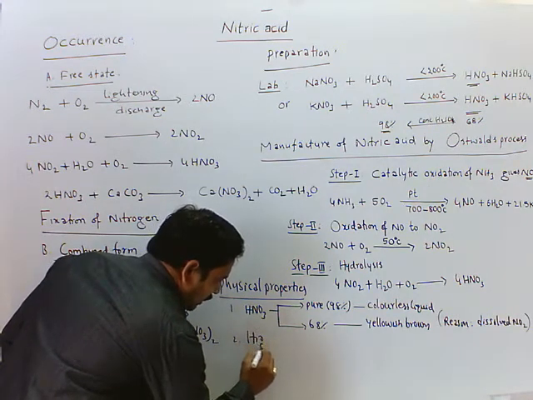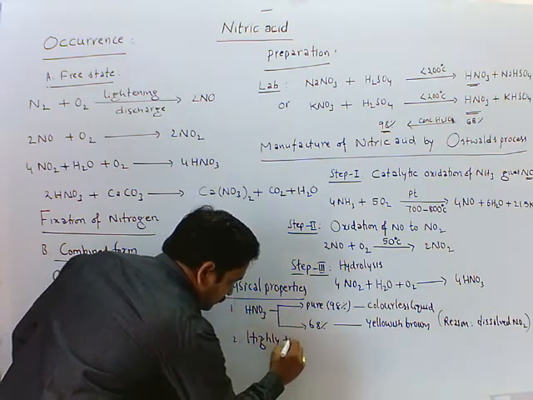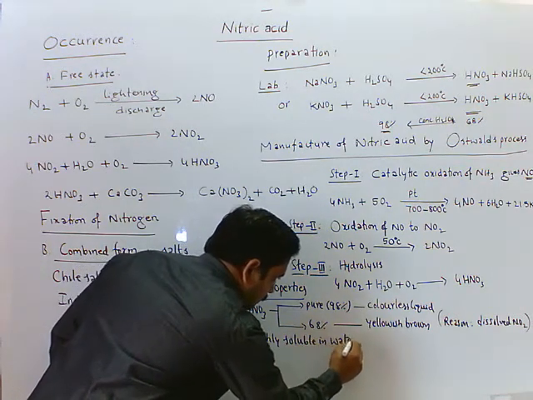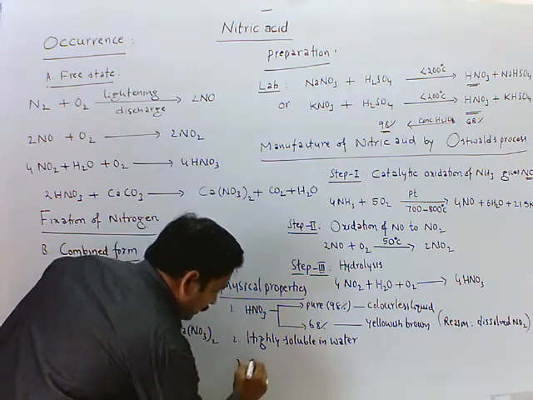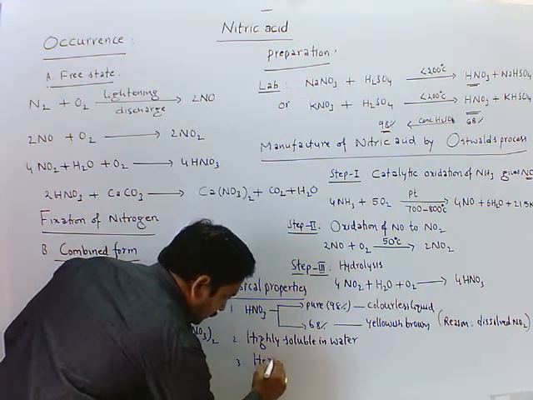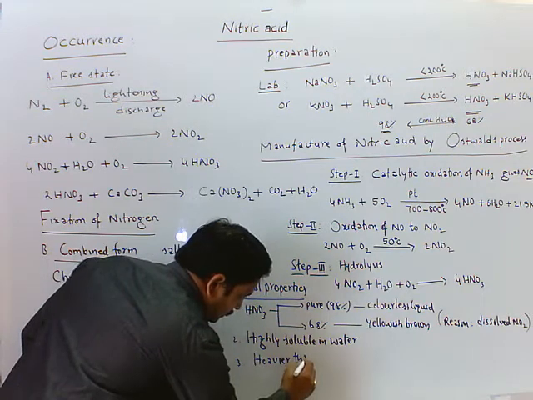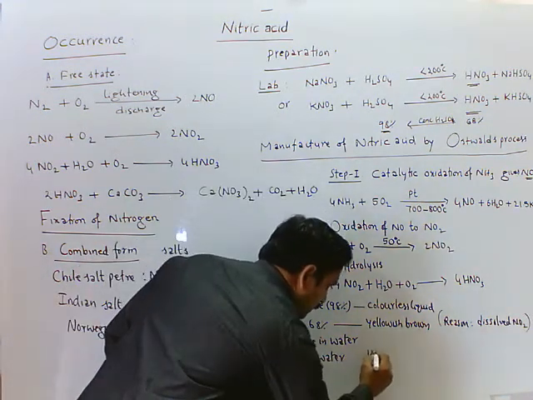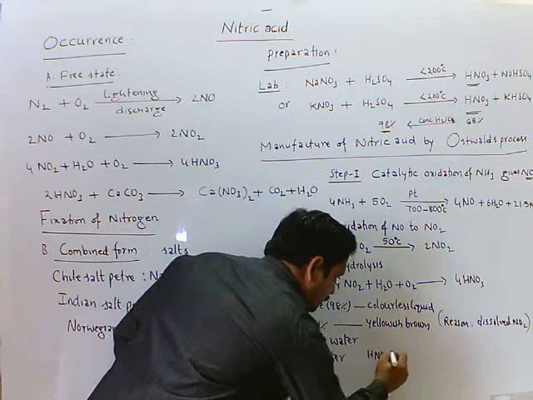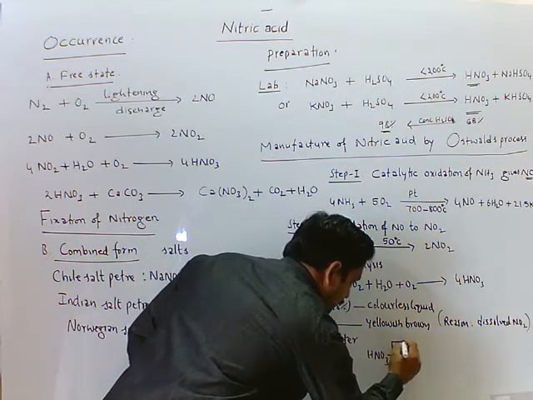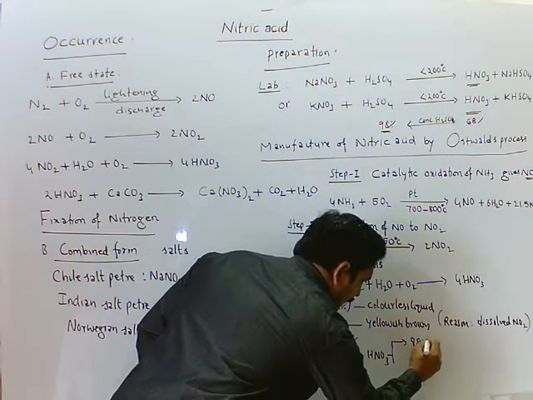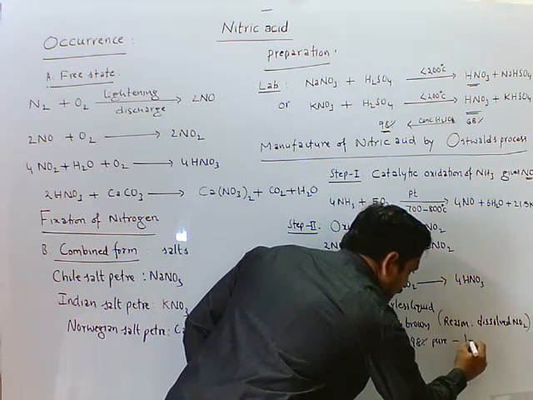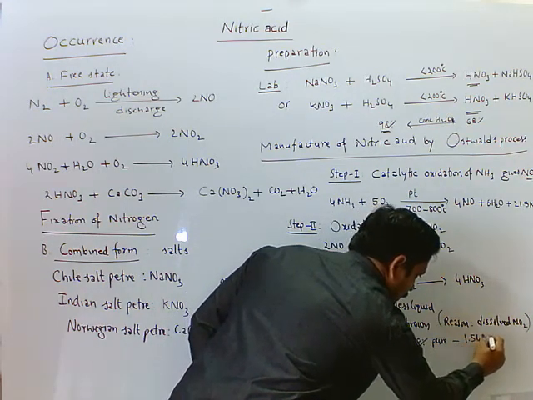It is highly soluble in water. Third point, it is heavier than water. Nitric acid in pure form, that is 98%, has density 1.54 grams per cc.